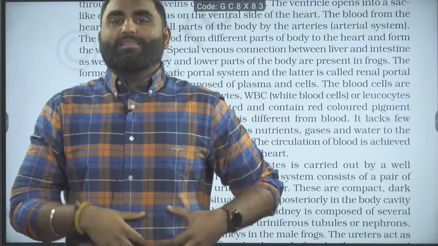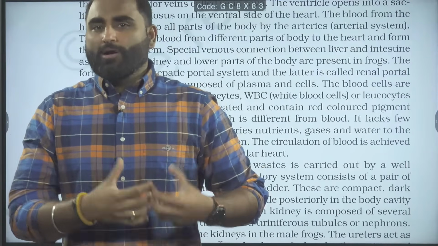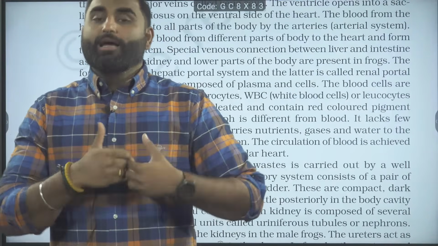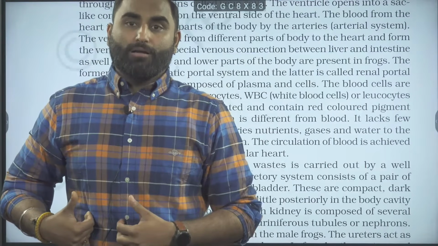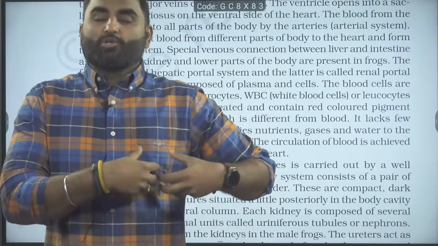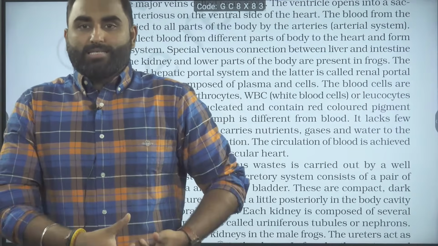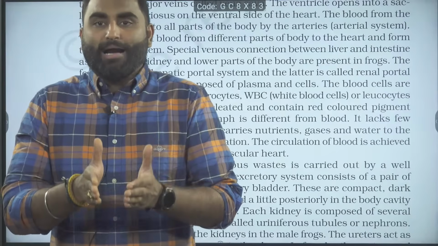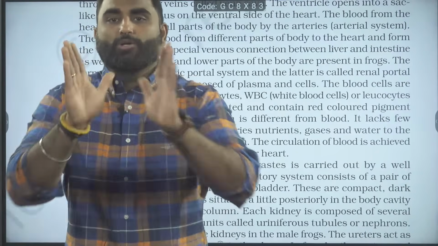So what is happening in the intestine? Let's say you are absorbing all the nutrients. Again, it will go to the inferior vena cava, again to the heart, and then again it will be pumped to the liver. Liver will say, directly give it to me. So what is happening? Intestine, spleen, stomach, small intestine, all the veins get joined and become a common hepatic portal vein, and that is going to the liver.